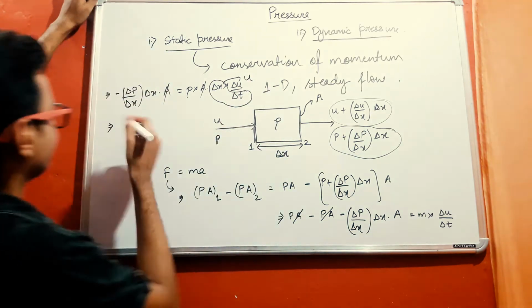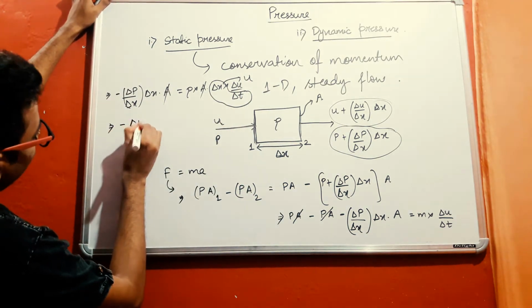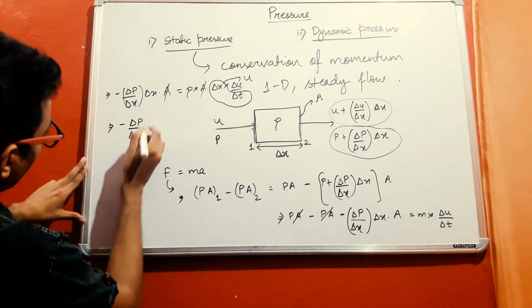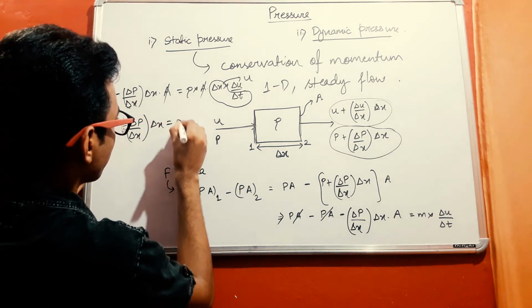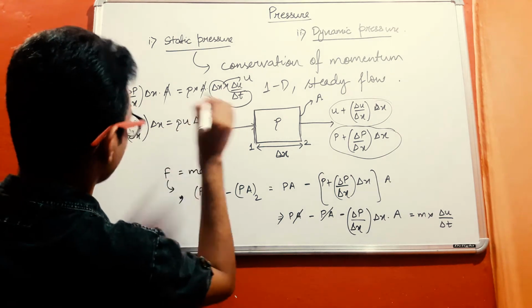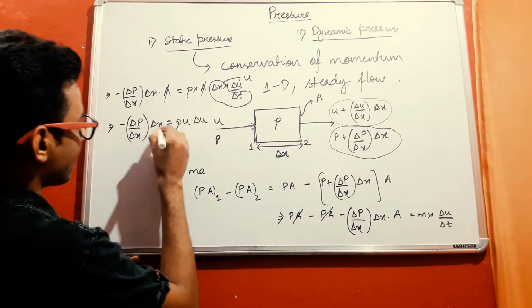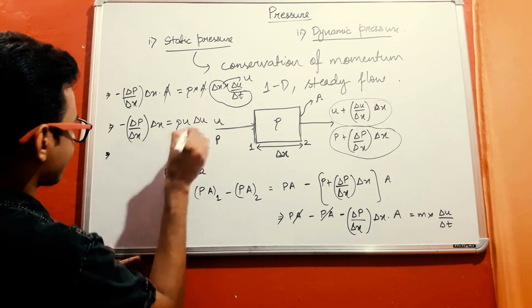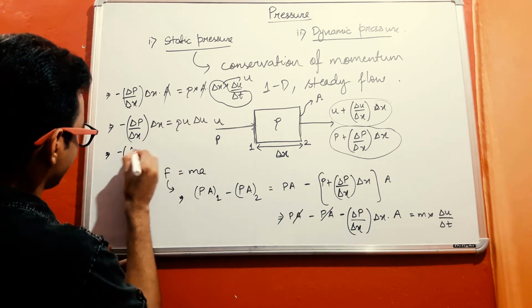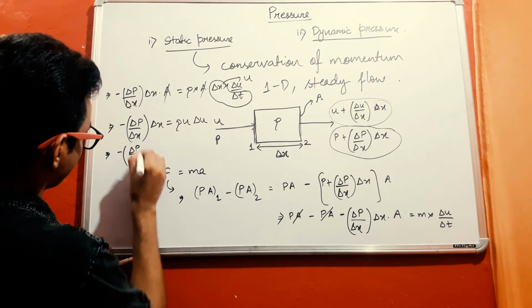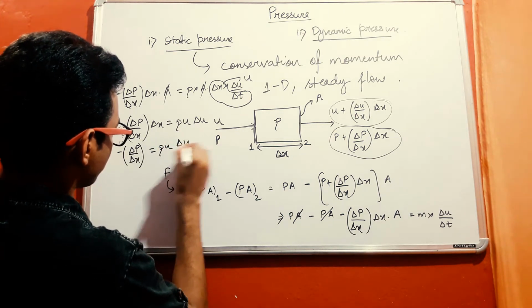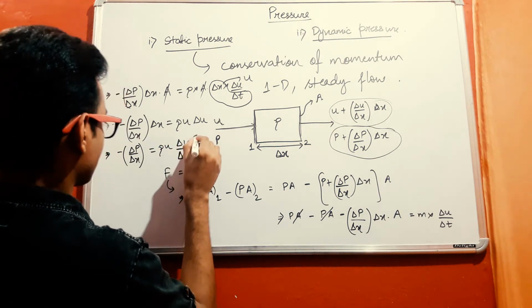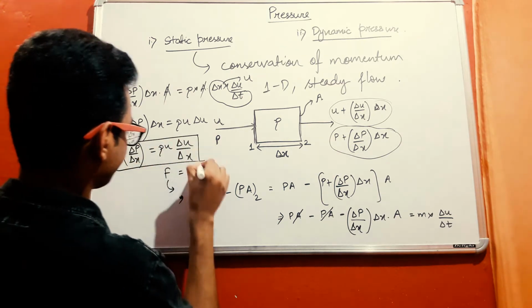in the x direction. So now negative of del P by del x into del x is equal to rho into U into del U. So now just take this delta x to this side. So this is negative of delta P by delta x equals rho U delta U by delta x. This is our expression.